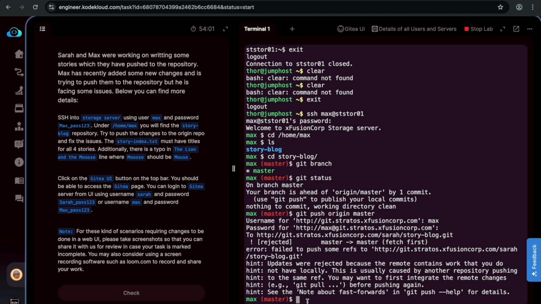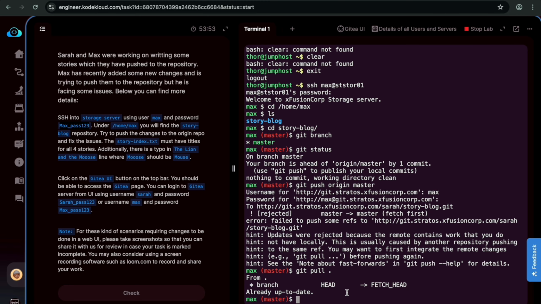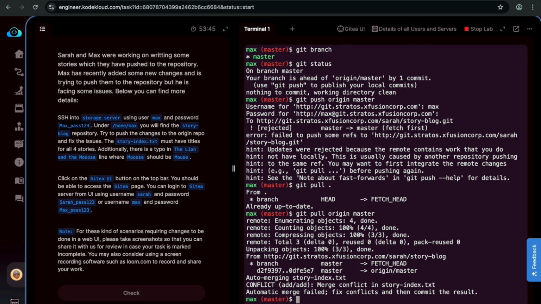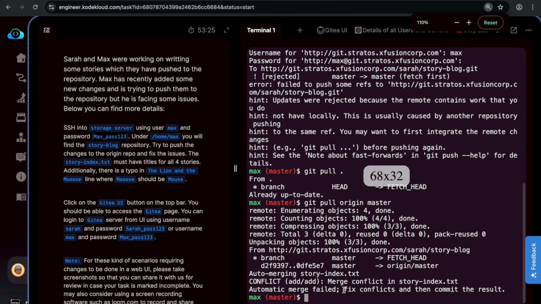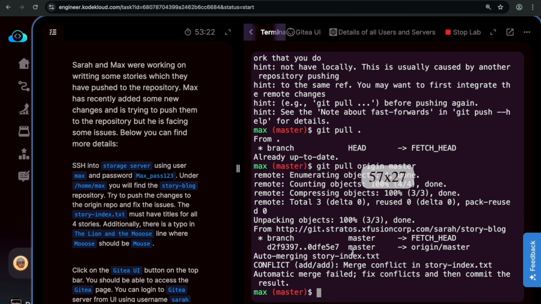All right. Now first let me do the git pull, git pull origin master. I pulled, but it is telling auto-merging conflict, merge conflicts in story-index.txt. So it is telling us that the automatic merge failed because we have some conflicts and we need to fix them. Let me zoom my screen a little bit so that you can see it clearly.